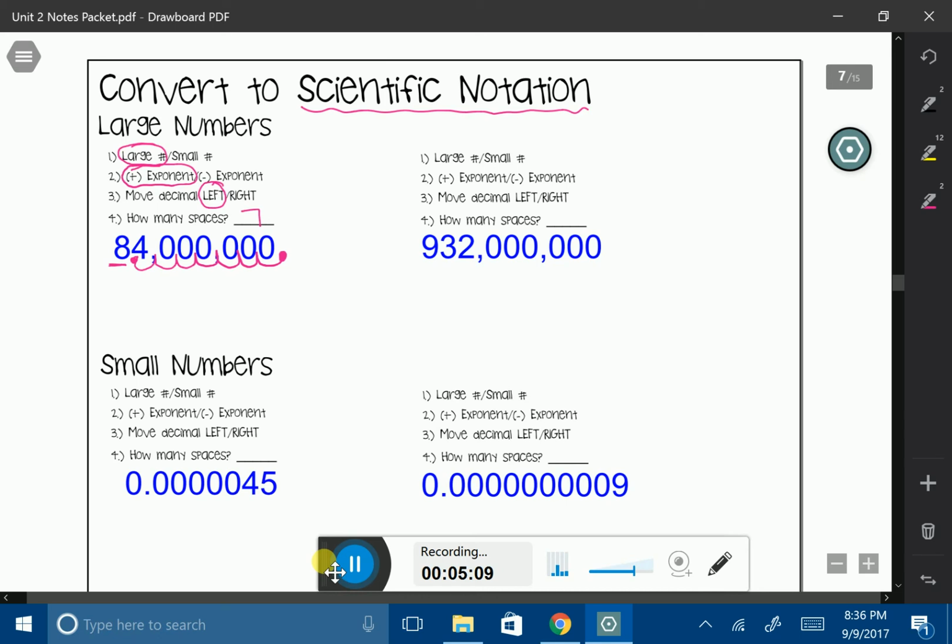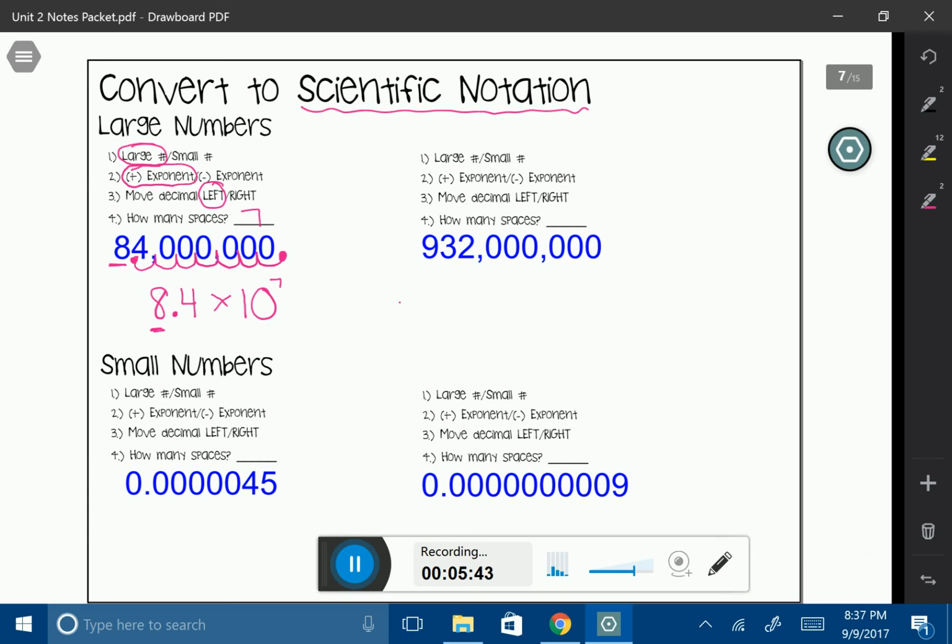I'm going to take my first two numbers, 8 with a decimal 4, just like I have written. I'm going to use the little times symbol, and then I'm going to say times 10 to the power of 7. 7 came from the number of spaces it took me to get from the decimal all the way between the 8 and the 4. And remember, I can only have one digit to the left of the decimal, and that's why I knew that I needed to move it to between the 8 and the 4.